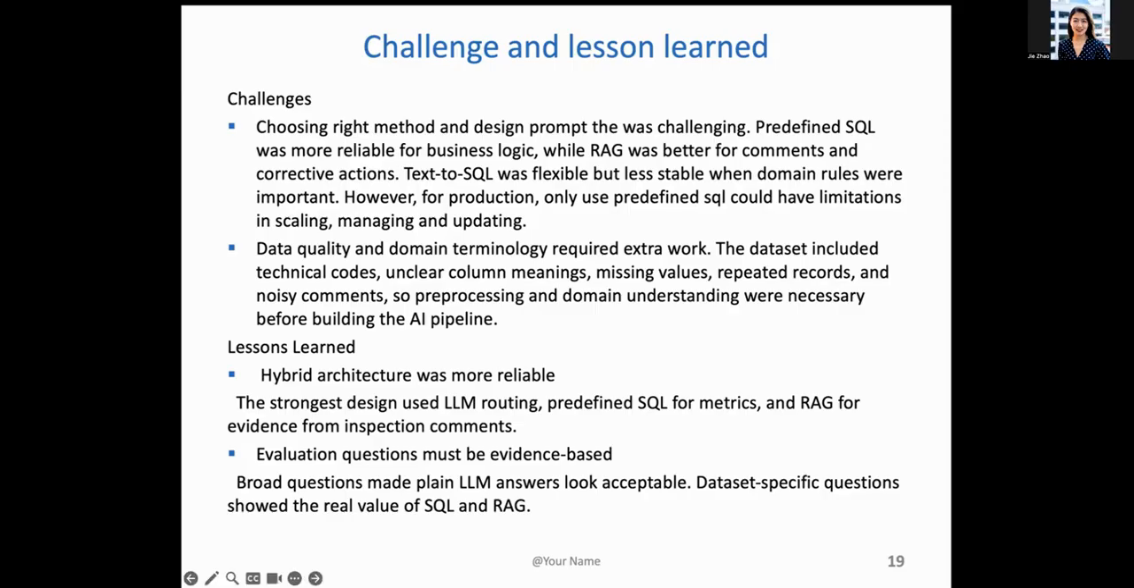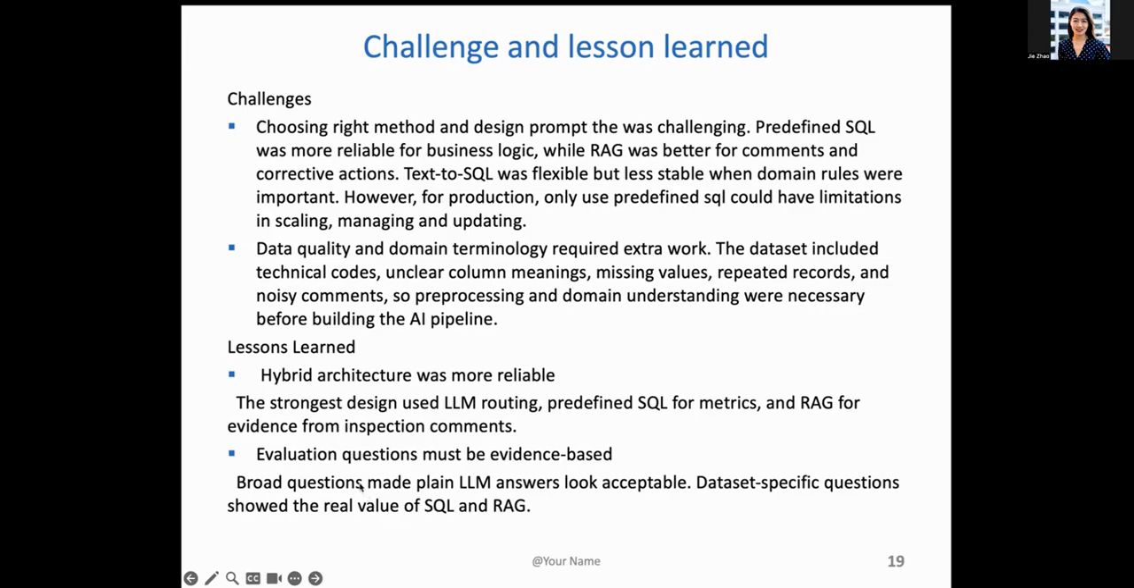And the lesson learned: based on the different ways of constructing the solution, the conclusion is that the hybrid architecture was more reliable. We use large language model routing to decide the path, whether to go to the predefined SQL path for analytics metrics, or to go to RAG for evidence-based answers from inspection comments, not mixing both. Otherwise, it will result in conflicting answers.